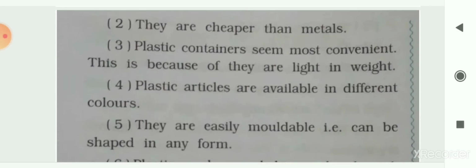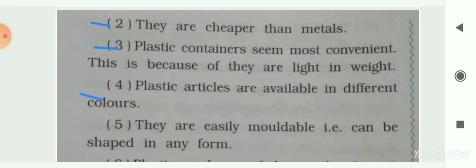The next advantage is they are cheaper than metal. Their price is lower than metal, as we had seen. The next is plastic containers seem most convenient. This is because they are light in weight. If you compare the weight of a plastic container and a metal container made of iron or aluminium, you will find that the weight of the plastic container is less as compared to the weight of the iron or aluminium container. So they are light in weight, so it is easier to use this kind of containers.